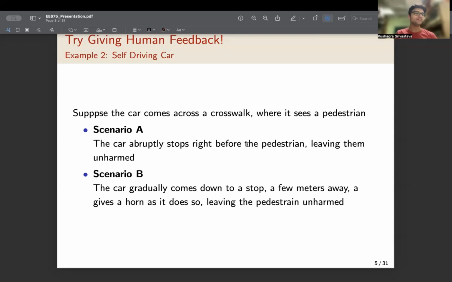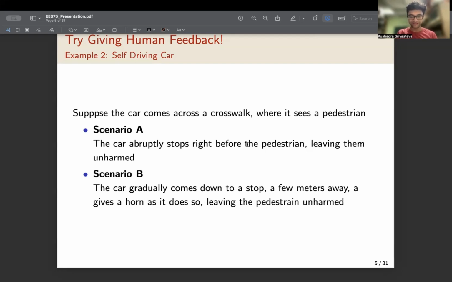Now you see that if the objective of the self-driving car is to preserve pedestrian safety, then both of the scenarios are satisfying its objective. But we see that scenario B is more user-friendly towards the pedestrian and is hence preferable. But it is difficult to specify such a preference through a reward function.